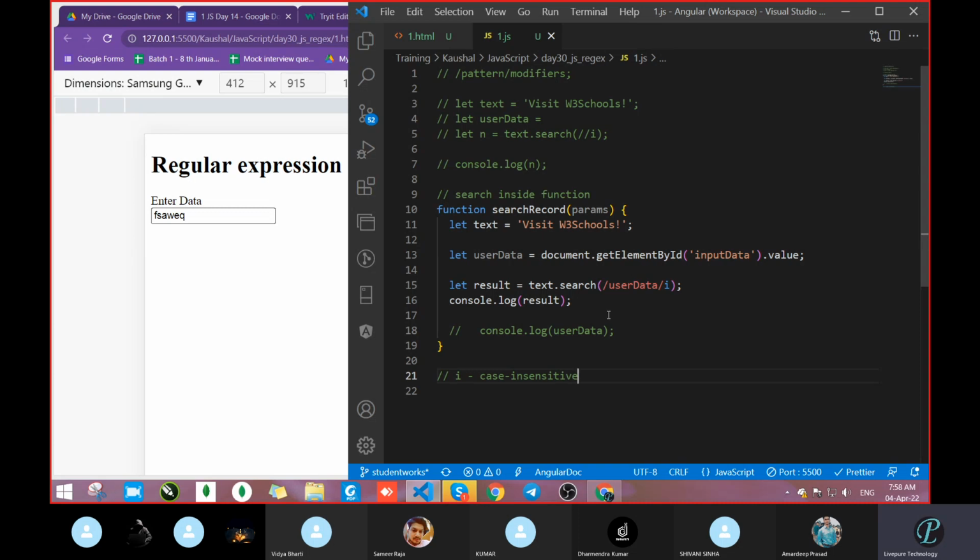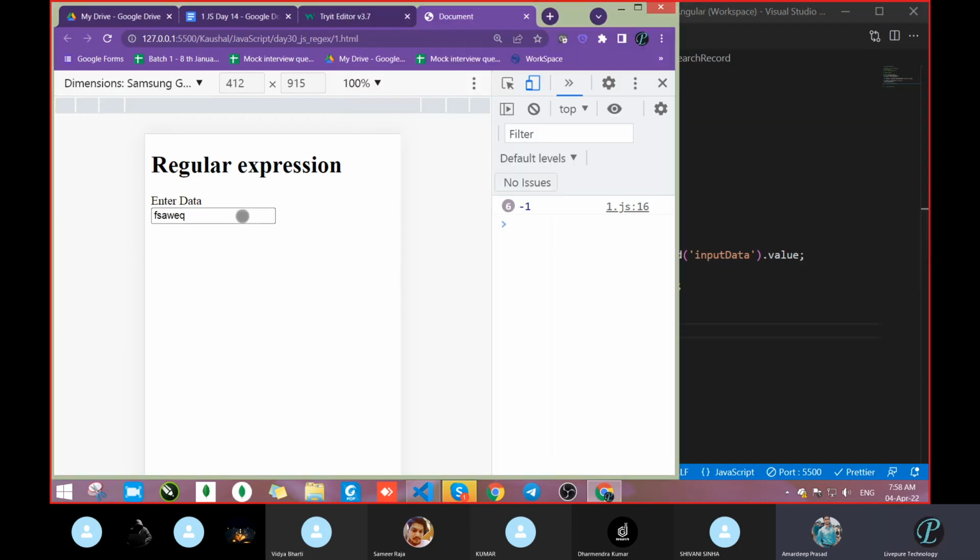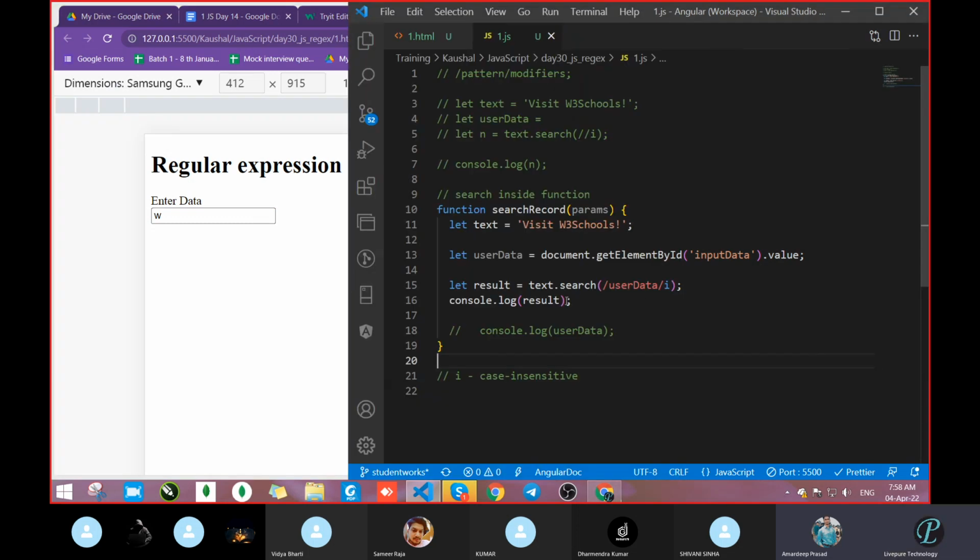The value is coming. What is it saying? Sir, start with V. Let's see if it comes or not. So write W: clear all and write W. It's given -1. Then it's not working. Problem. No, the problem is not that. The problem is that even without case sensitivity we were getting 0 or -1 when taking that value.